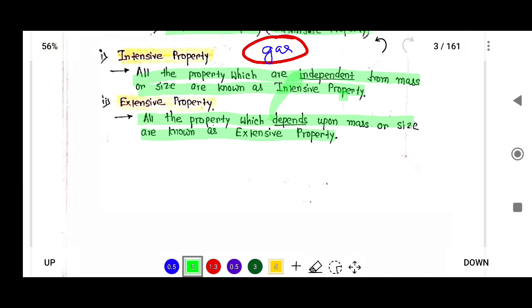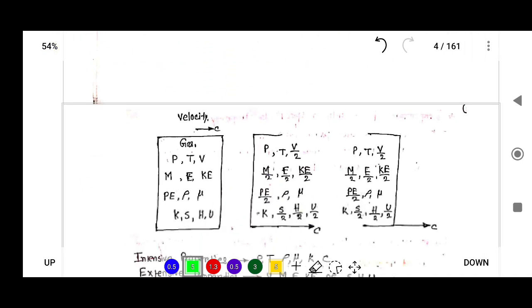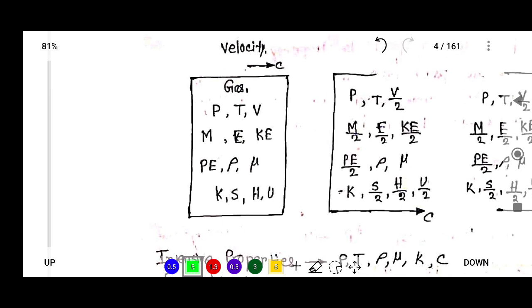Let's understand it. Suppose consider this is a cylinder. In this cylinder there is some gas. Suppose the cylinder has a velocity, that is c.